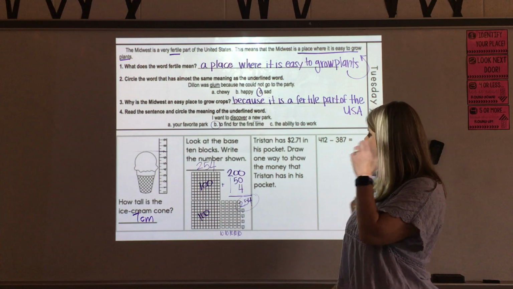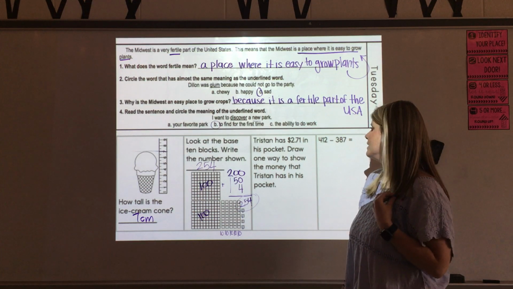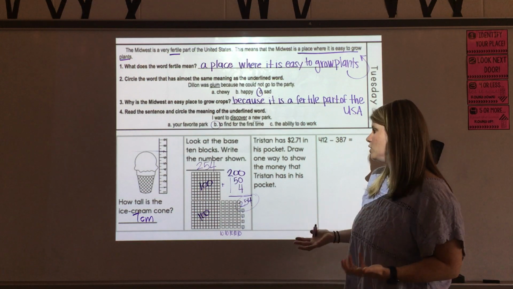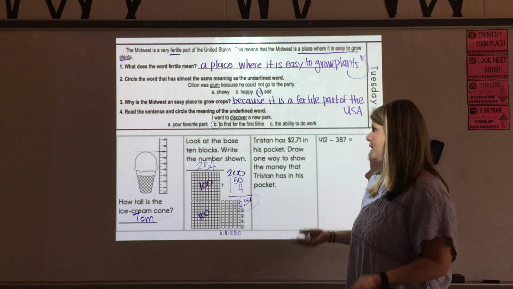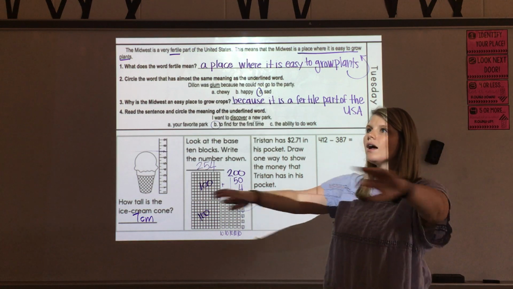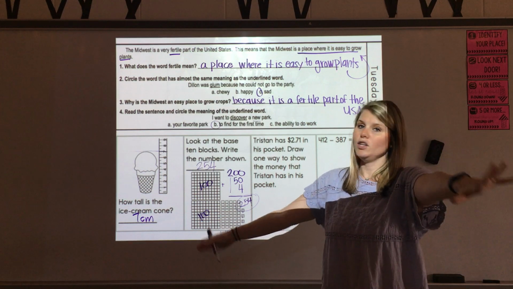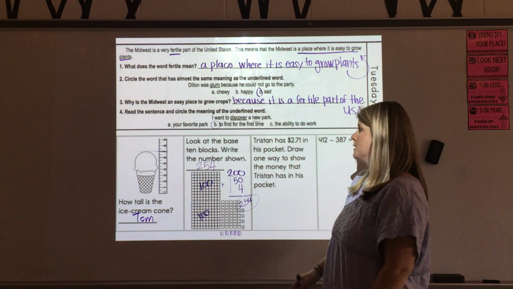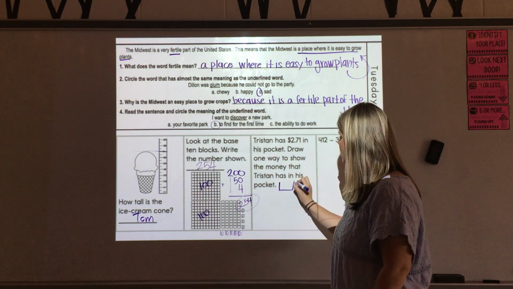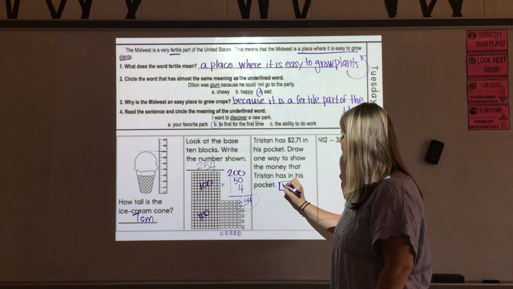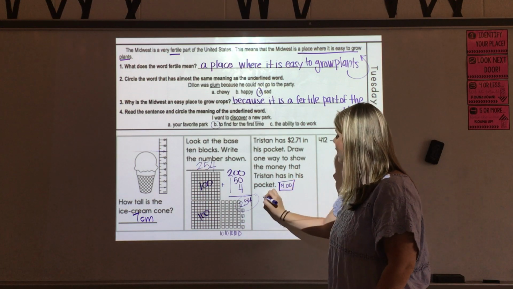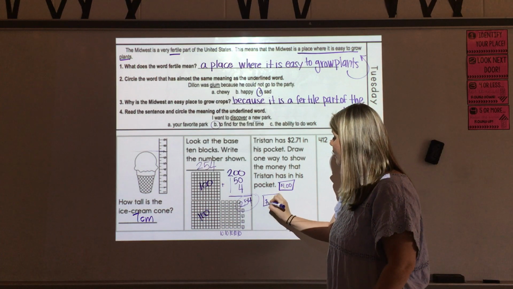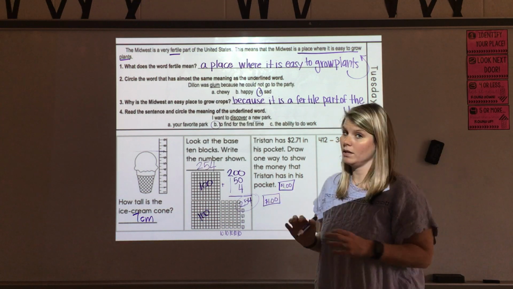All right, Tristan has $2.71 in his pocket. They're asking you to draw one way to show the money that he has. Now, there are tons of different ways for you to have written this down. I'm going to do one way that I've thought of, but again, this is definitely not the only way you could have done this.